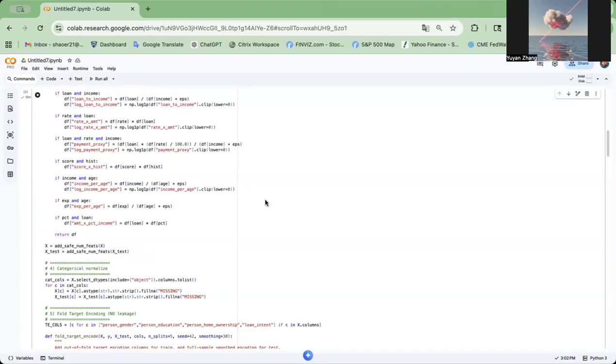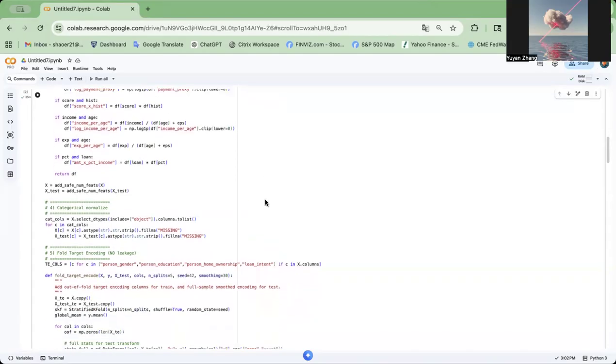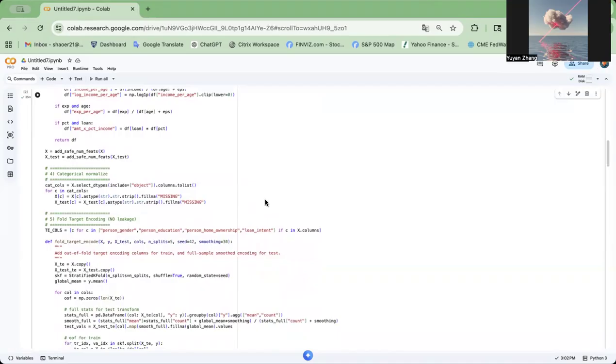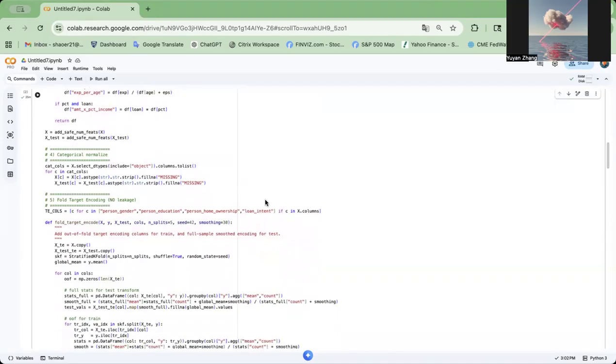And then for hyperparameter tuning for LightGBM, we tuned the learning rate, number of leaves, minimum data in leaf, L2 regularization, feature and bagging fraction. We used early stopping with five-fold cross-validation to prevent overfitting and determine the appropriate boosting rounds. For CatBoost, we tuned the depth, learning rate, and L2 regularization, and performance improved notably after tuning compared to default parameters. And I will hand it over to